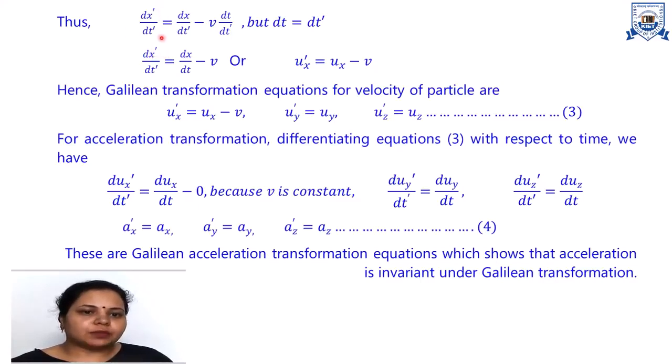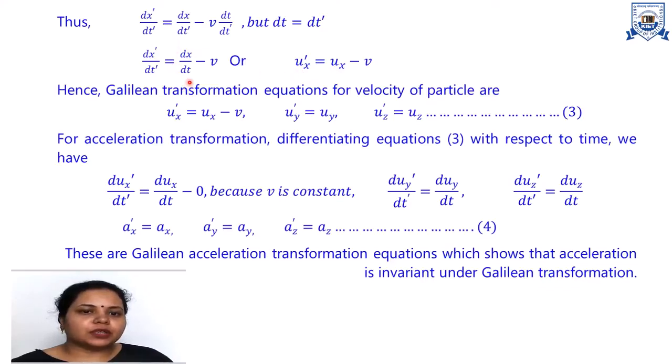So dx dash upon dt dash is equal to dx upon dt dash minus v dt upon dt dash, but dt is equal to dt dash according to classical physics. So dx dash upon dt dash is equal to dx upon dt minus v. This term represents the rate of change of position with respect to observer O dash. So this is the velocity component in x direction, so it is represented by ux dash.